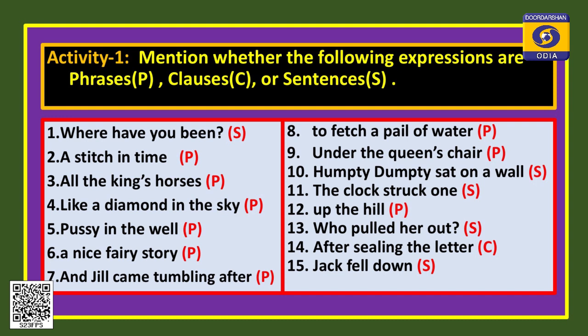Humpty Dumpty sat on the wall, this is a sentence. The clock struck 1, this is also a sentence, because there is a verb, struck. Off the hill, phrase. Who pulled her out, this is a sentence. After sealing the letter, we can say it is a clause. Jack fell down, this is a sentence. So, if you have a finite verb, you can say this is a sentence. If you do not have a finite verb, or if you have a noun phrase or a prepositional phrase, then you can say this is a phrase.